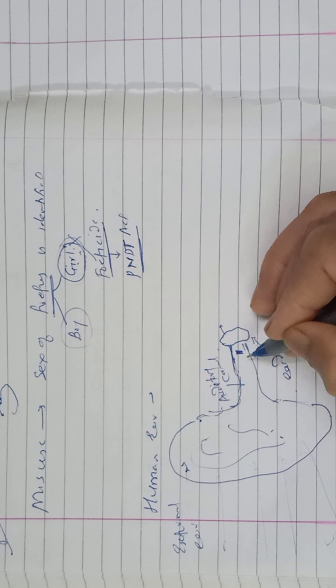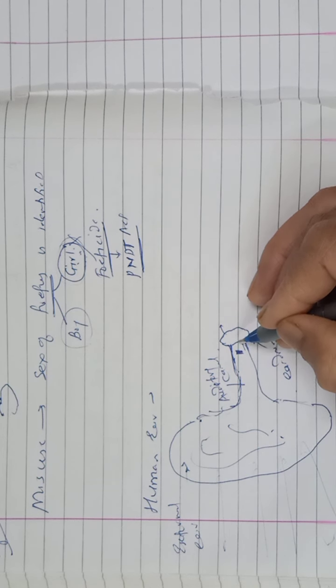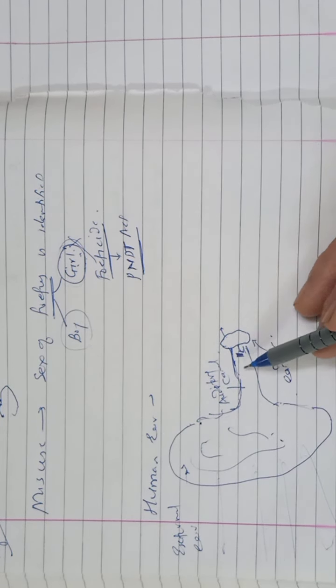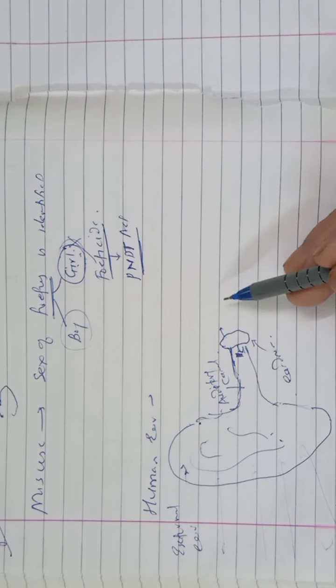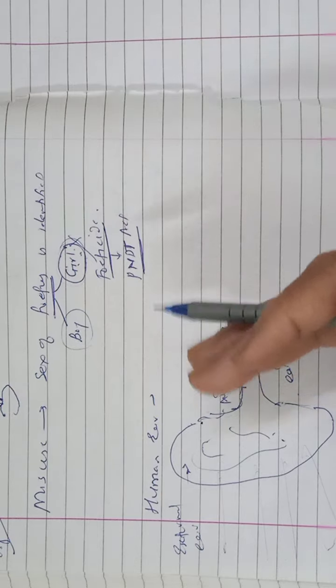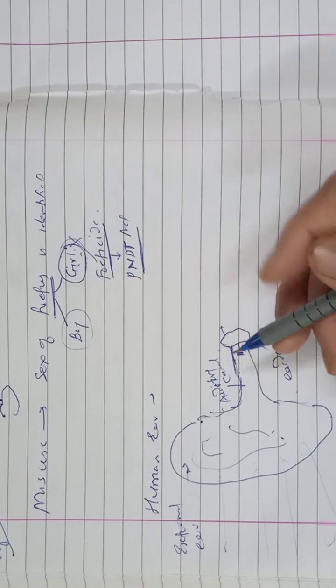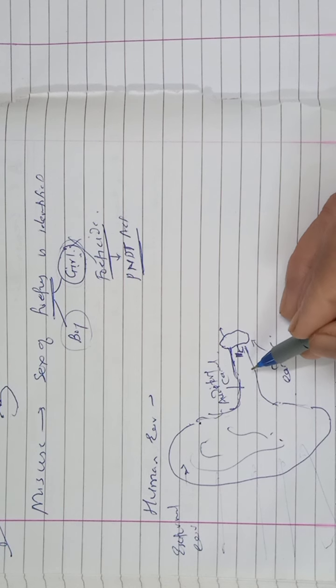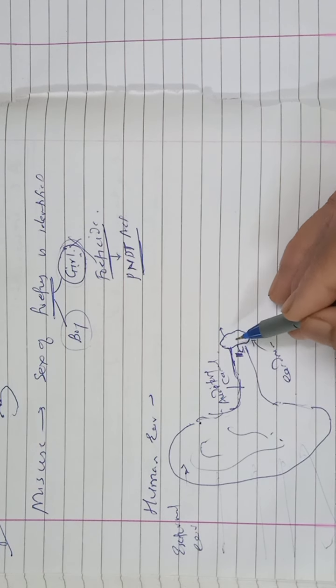After compression comes rarefaction, and then the eardrum is pulled outside. As a result, because of compression and rarefaction, the eardrum vibrates. So sound waves cause vibration in the eardrum.